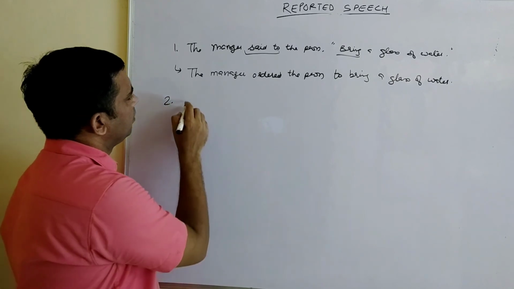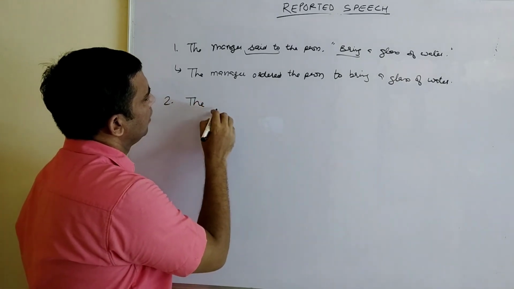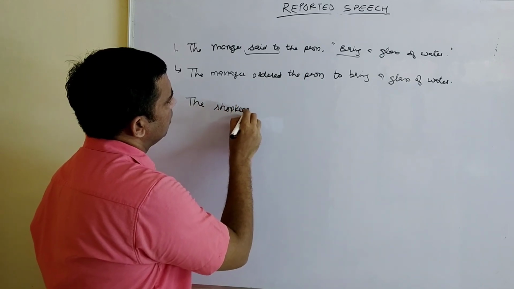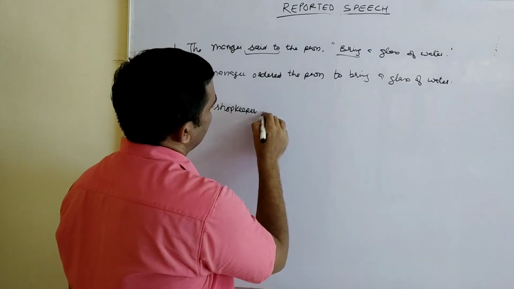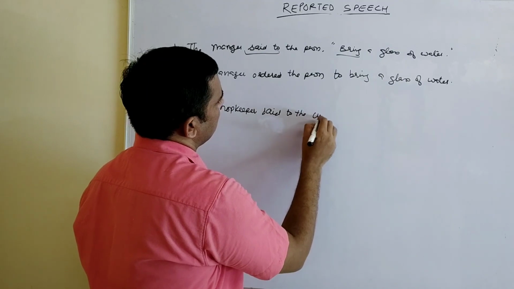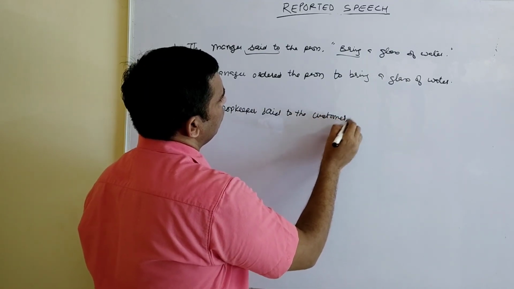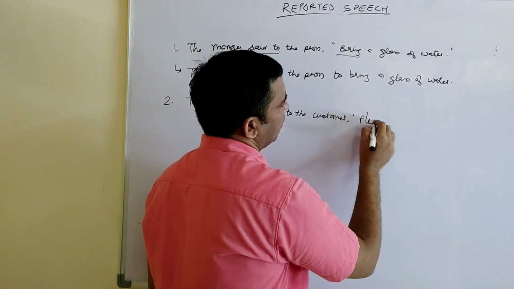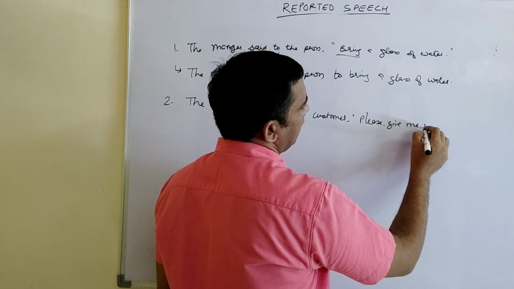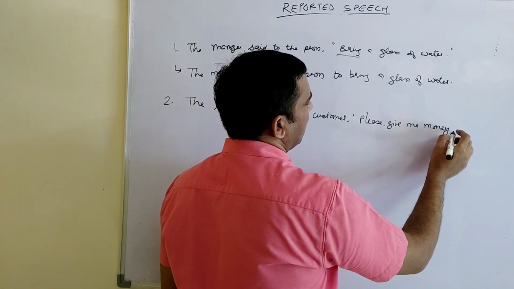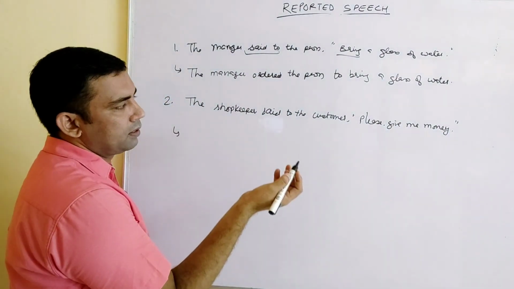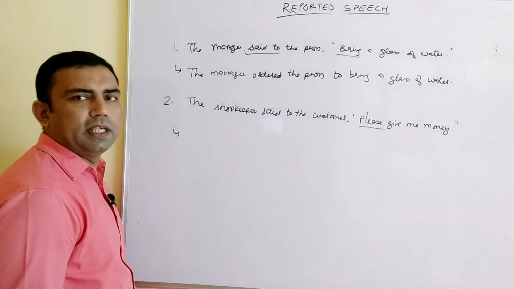Let's do one more example. The shopkeeper said to the customer, "Please give me money." Please is the request, it's very clear. We use please while making a request.